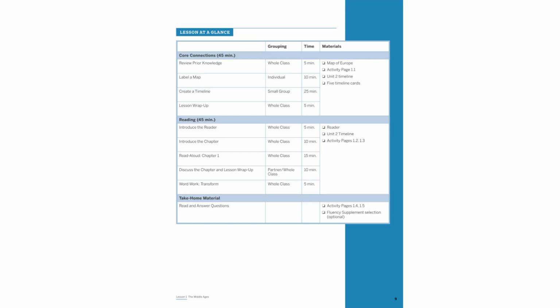Begin by reviewing prior knowledge with a map of Europe and timeline cards. Label modern-day countries like Spain and France, identifying them as part of the Roman Empire. In small groups, create a timeline to contextualize the Middle Ages. Introduce the reader and Chapter 1, followed by a read-aloud and discussion. Conclude with word work on transform.